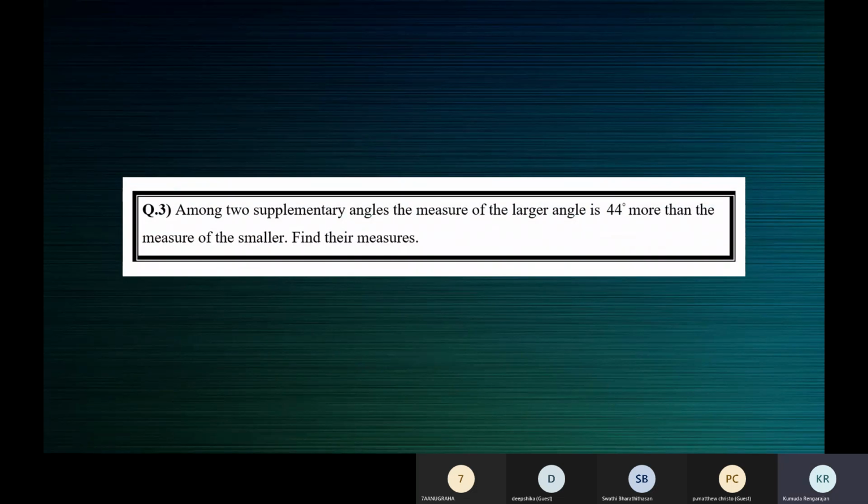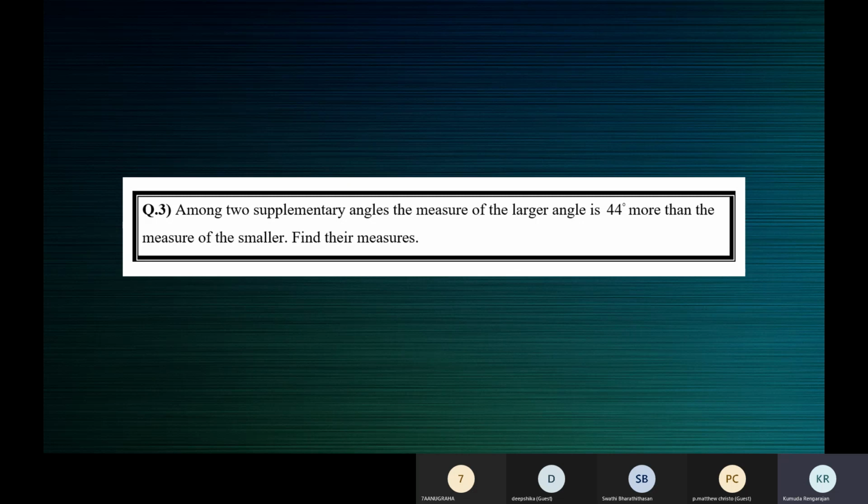See this one. Among two supplementary angles, the measure of the larger angle is 44 more than the measure of the smaller. So the two supplementary angles, what will be the measures if the two supplementary angles are equal? Ma'am, 90 degrees, ma'am. Yeah, when the two supplementary angles are equal, then each of them will be 90 degrees, because 90 plus 90 is 180.